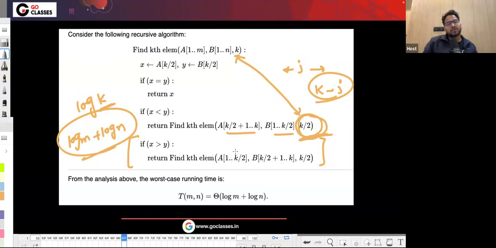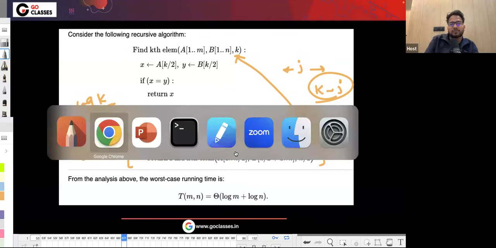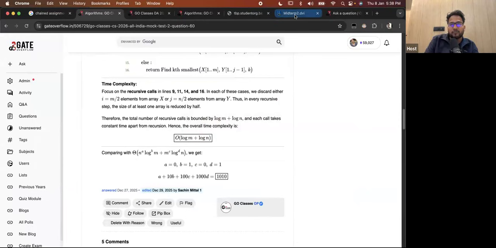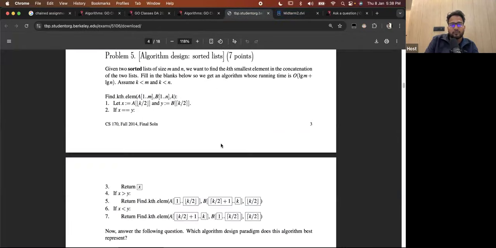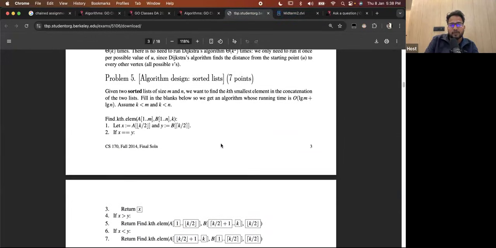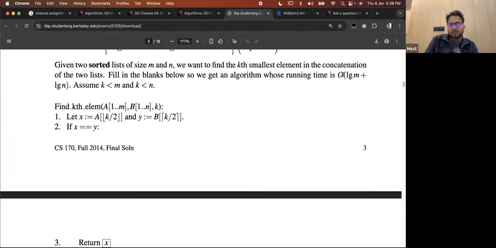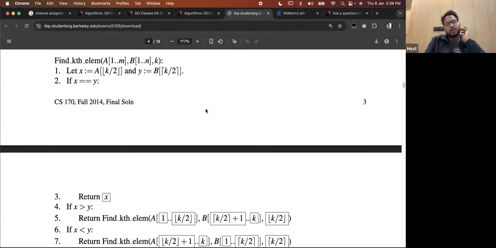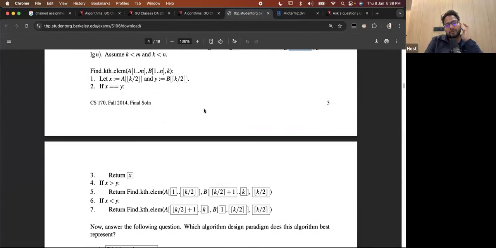See, this question I have not made up. This question I've taken as it is from Berkeley University, from this PDF. And here they are saying the time complexity is log m plus log n for this particular algorithm. This exact same algorithm they have given.